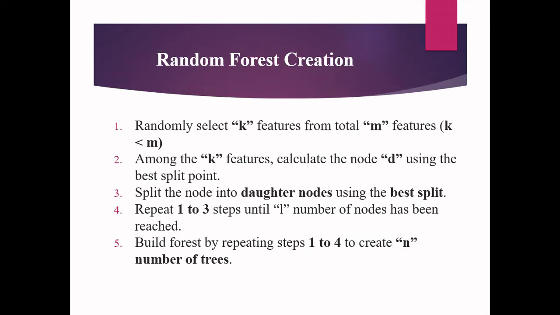That can be determined based upon the number of levels set by the user. For example, if I say that I can have only 3 levels in the decision tree, I can proceed with the algorithm until 3 levels are reached. Or otherwise, sometimes I will say to proceed till you converge, instead of specifying the level. That means that at every branch, the leaf node has a unique outcome that tells you the label. Just recollect your decision tree topic so that you will be able to understand all the concepts. So we repeat steps 1 to 3 until L number of nodes have been reached.